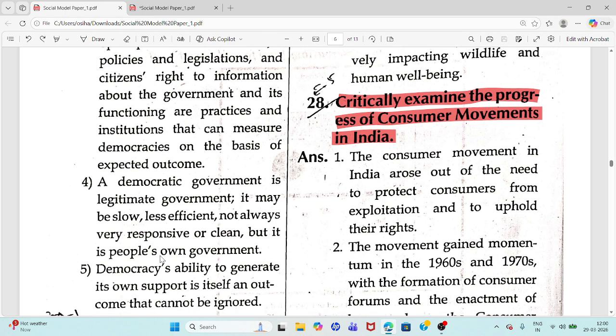Last point is a democratic government is legitimate government. It is the people's own government.